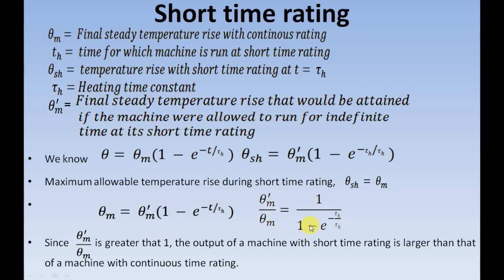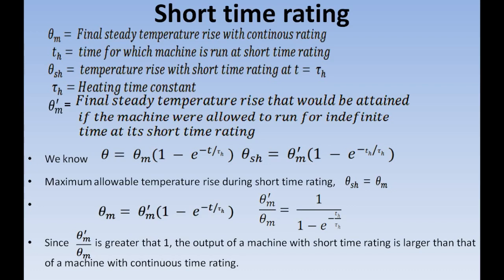So from this relation, it's very clear that the ratio's magnitude is definitely greater than that of 1, which points to the fact that the output of the machine with short time rating is definitely greater than that of the machine with continuous rating.